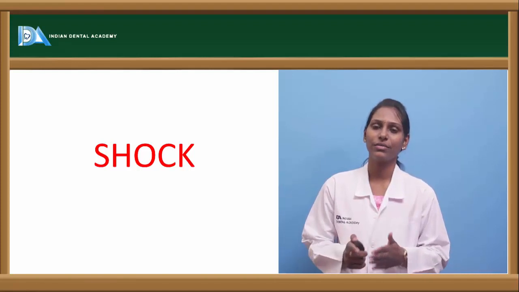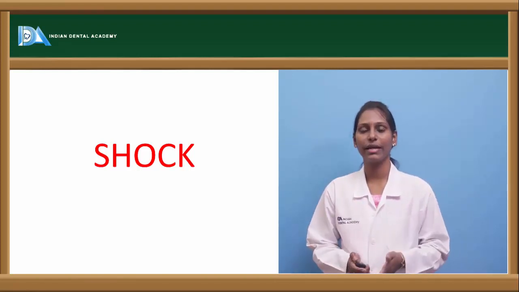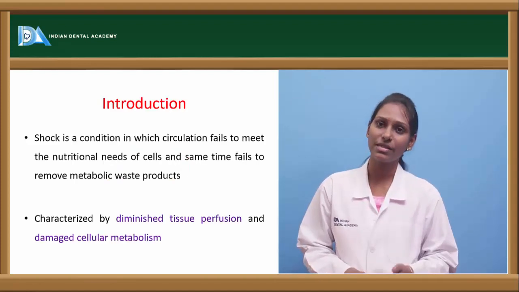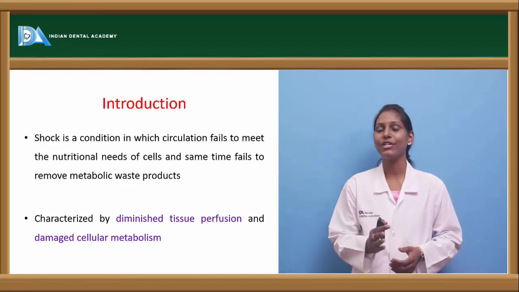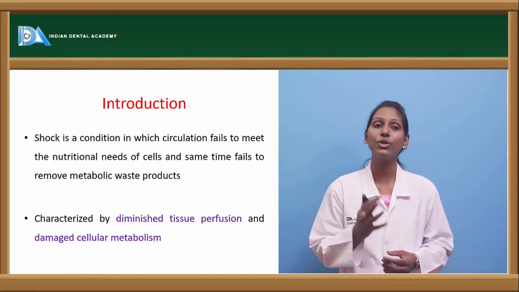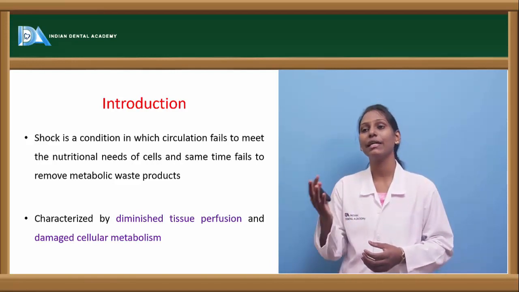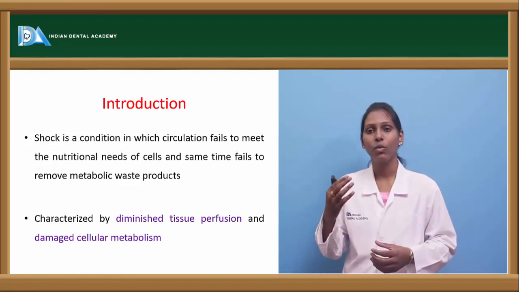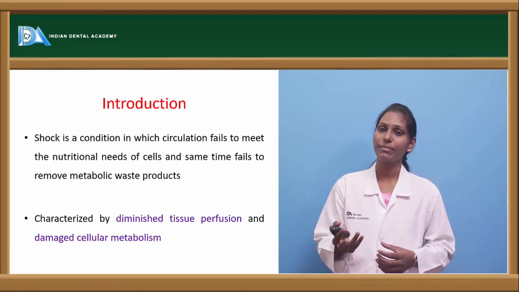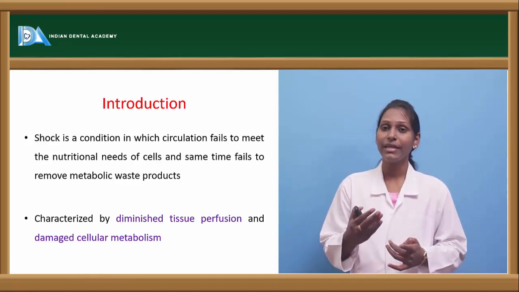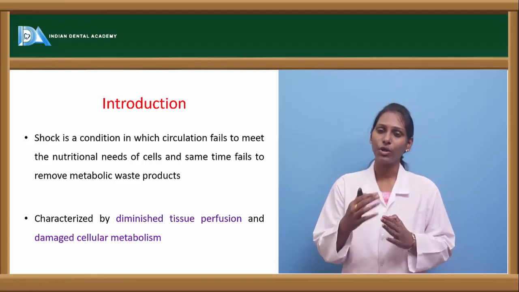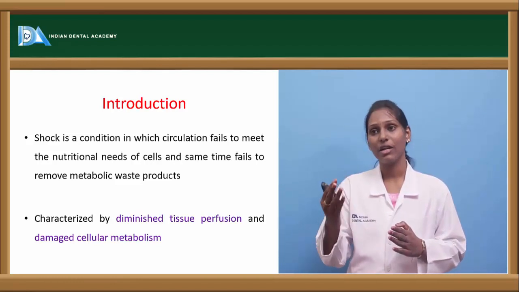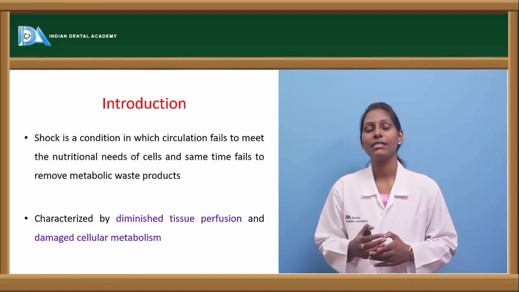Usually there is an axiom that hemorrhage means shock and shock means hemorrhage. So hypovolemic shock is one of the commonest types of shock. Shock is a condition where circulation fails to meet the nutritional needs of the cells, and at the same time it fails to remove the metabolic waste products. Because of this hypoperfusion to the cells, there will be increased anaerobic metabolism, increased anaerobic respiration, leading to more lactic acid within the cells, and in turn it causes impaired cellular metabolism, and it further results in death of the cell.